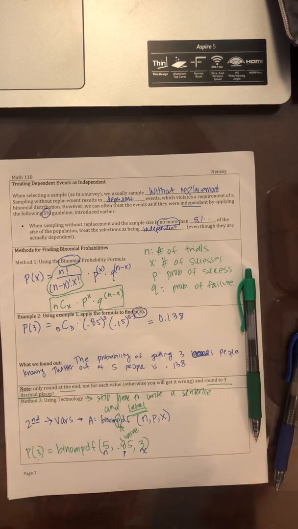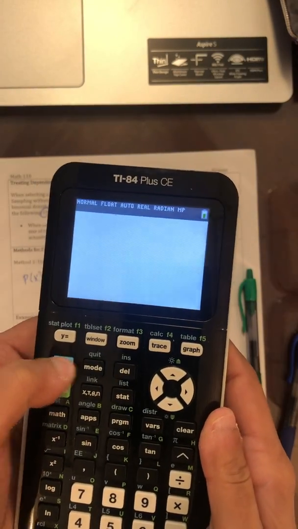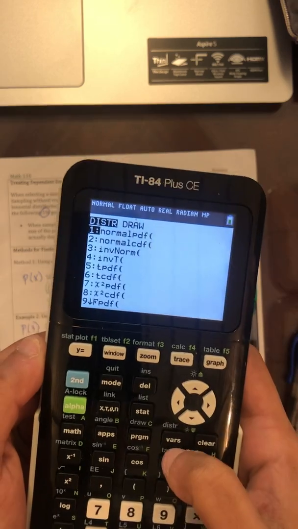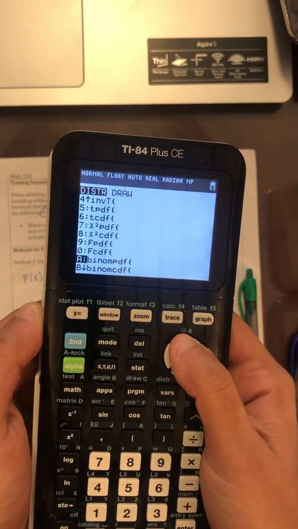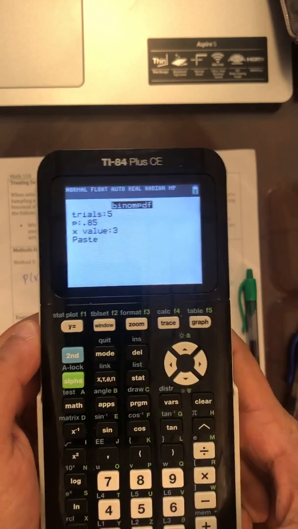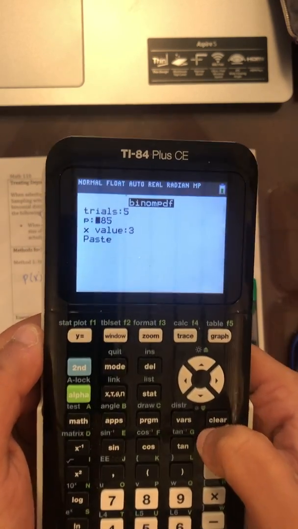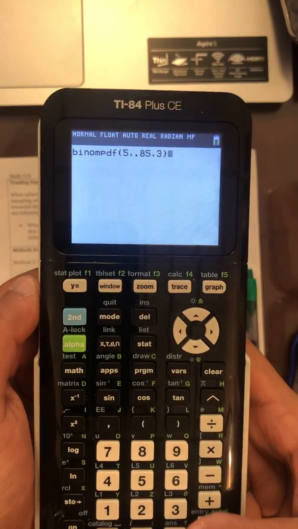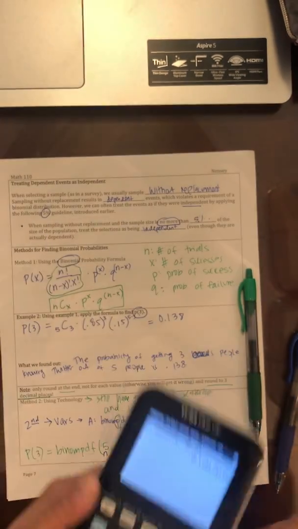All right, so how do I get to this? Okay, well, I'm going to hit second, which is the blue button, VARS, which is right underneath. I'm going to scroll all the way down to A, which is binomial PDF. I kind of already played with it. So you type in 5 for your number of trials, then your probability and your X value, and I'm going to hit paste. I'm going to hit equals. And look, you get the same answer. And we're going to round to 3 decimal places again.